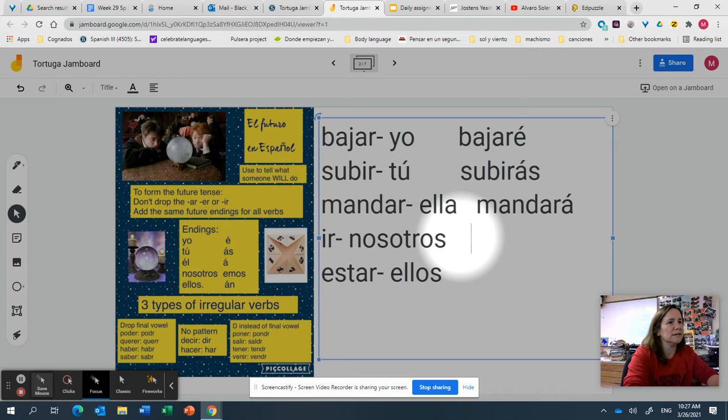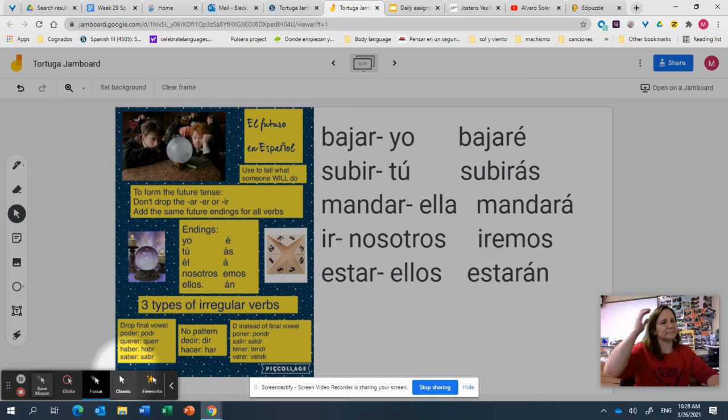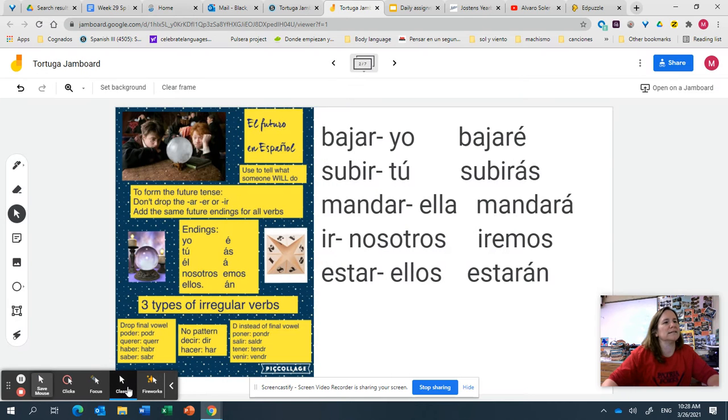For nosotros of ir, I'm just going to take ir, leave it alone, and then add the ending, so iremos. And for ellos, for estar, again, I just use estar and add the ending, so estarán. Okay, so that is how you would conjugate those regular verbs in the future.